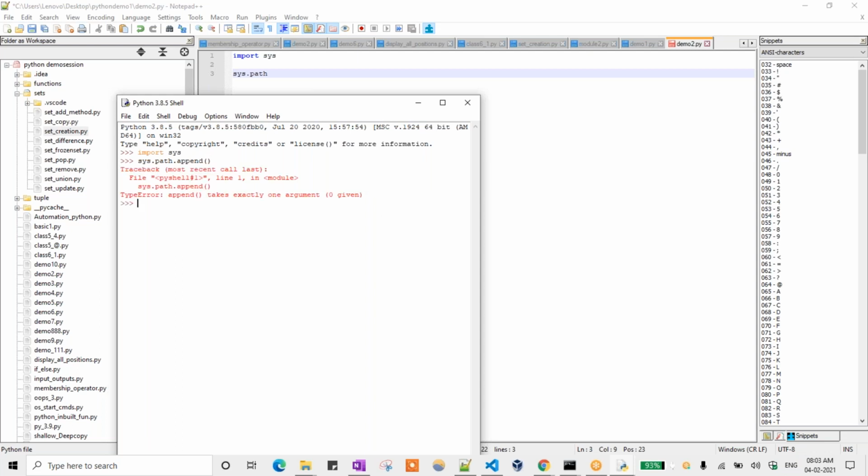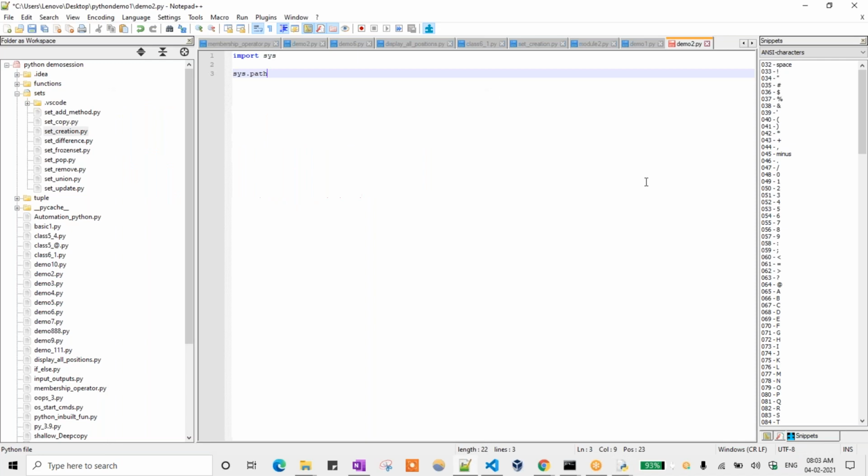So that is the thing. Here we need to pass at least one argument. So that is the reason I am passing one argument here. So here I need to give the whole path of the previously created one.